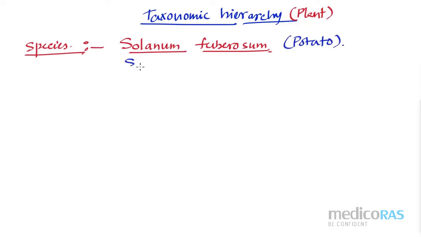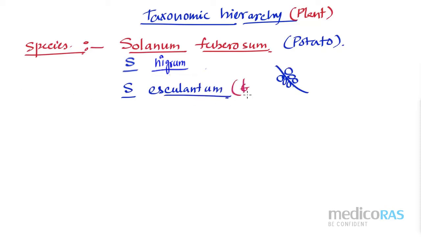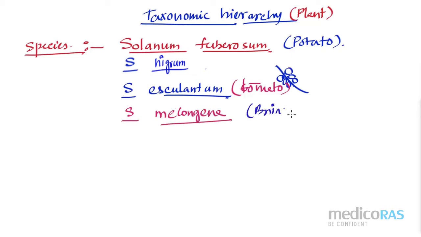Then we have Solanum nigrum. Solanum nigrum is not exactly black pepper. It is considered as a blueberry kind of thing, a berry kind of thing. Solanum esculentum, and this is tomato. And one more is Solanum melongena, which is brinjal. So we have this kind of species.